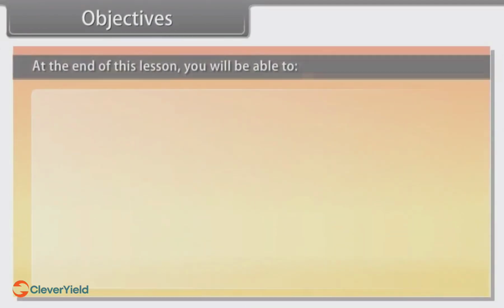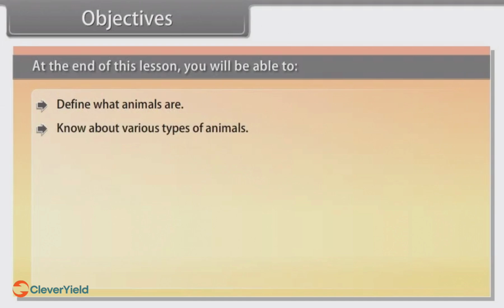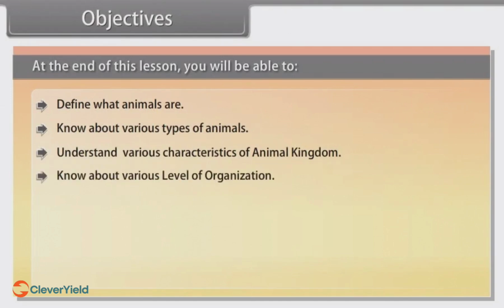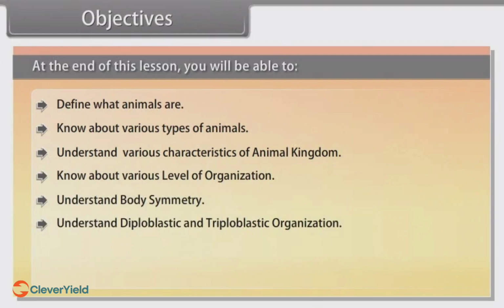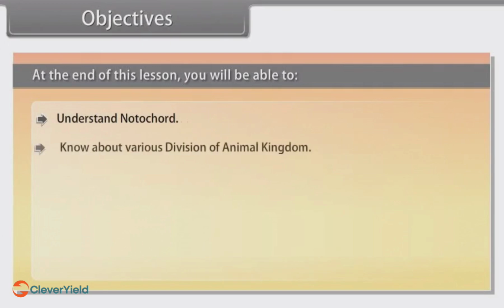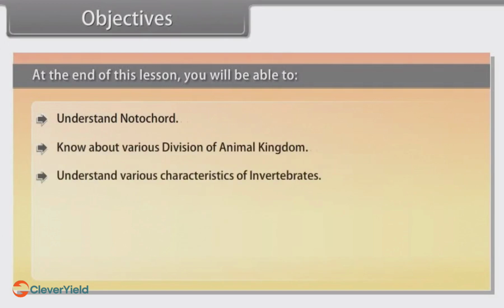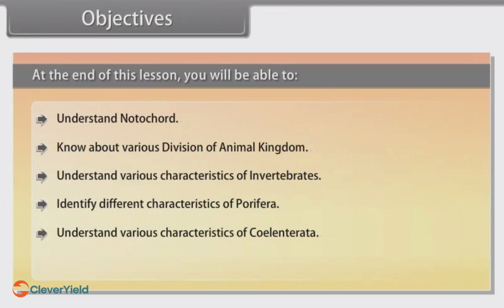Objectives. At the end of this lesson, you will be able to define what animals are, know about various types of animals, understand various characteristics of animal kingdom, know about various levels of organization, understand body symmetry, understand diploblastic and triploblastic organization, know about phylum, understand segmentation, understand notochord, know about various divisions of animal kingdom, understand various characteristics of invertebrates, identify different characteristics of Porifera, understand various characteristics of Coelenterata, identify different characters of Ctenophora.